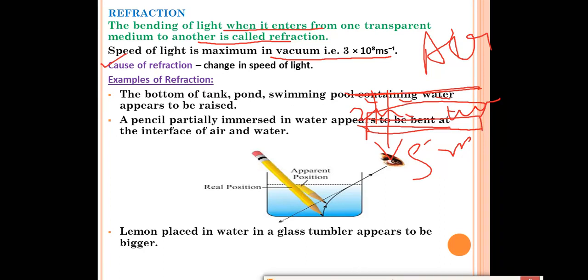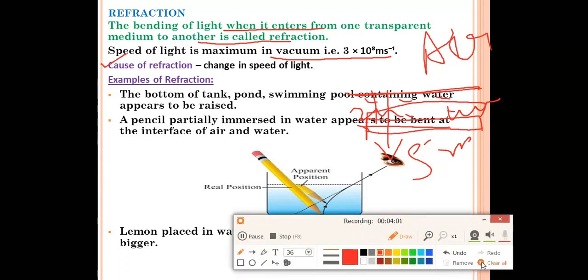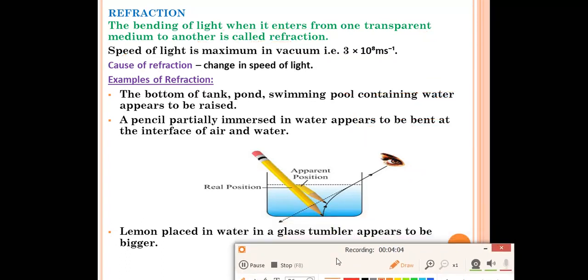So that's why the bottom of the swimming pool or river or lake appears to be raised because of refraction. Second example is given in your textbook. A pencil partially immersed in water appears to be bent at the interface of air and water.